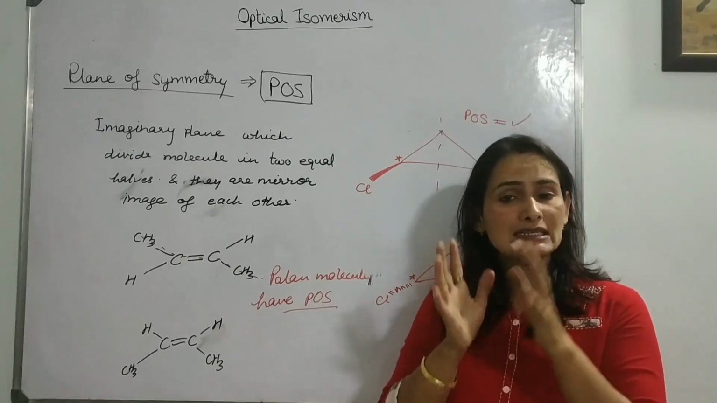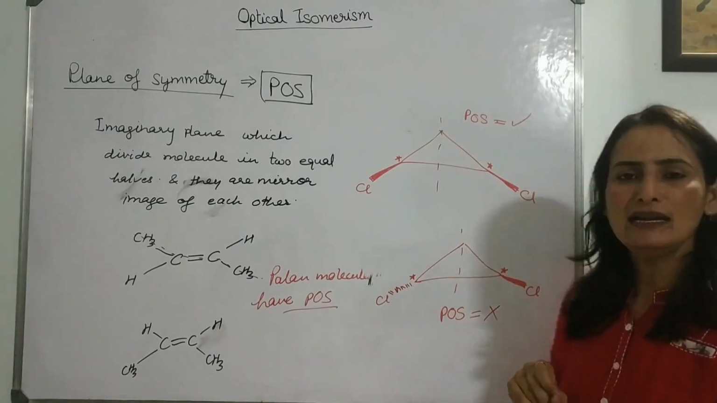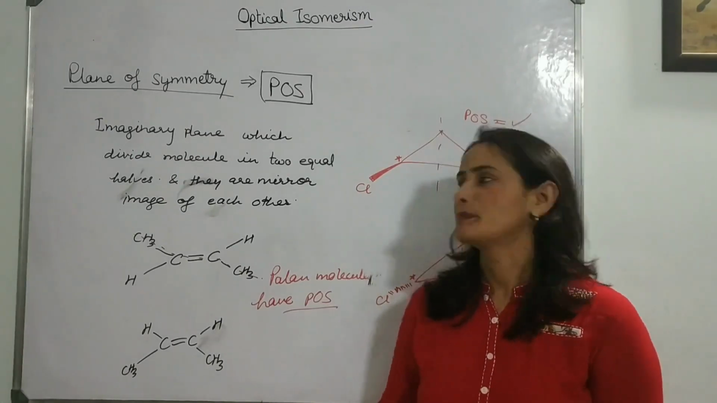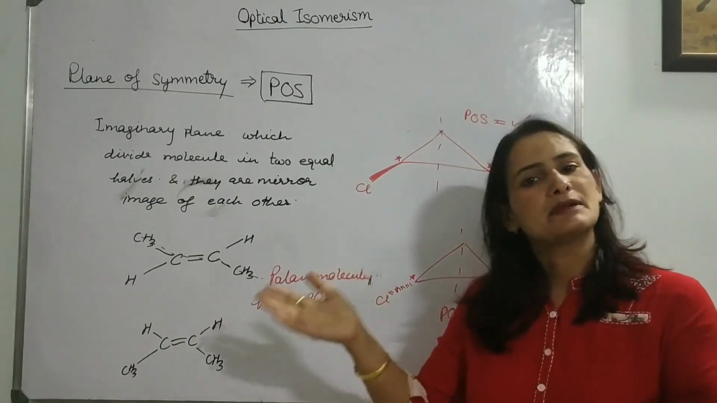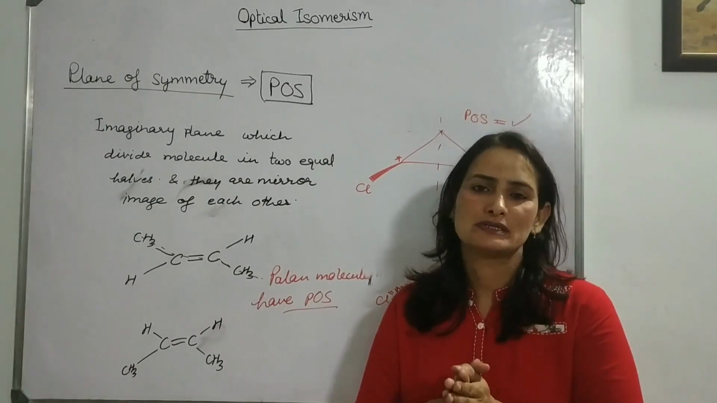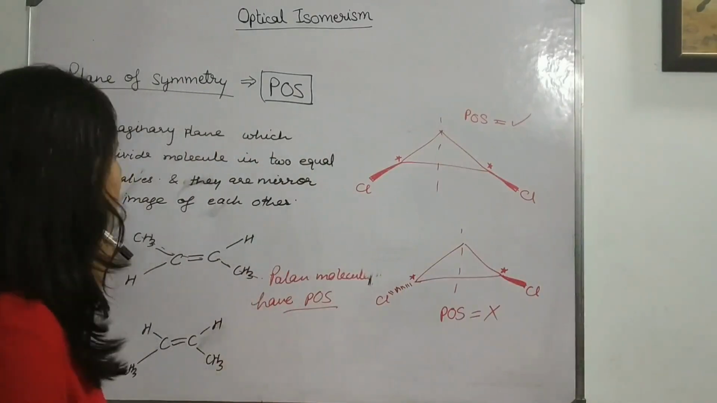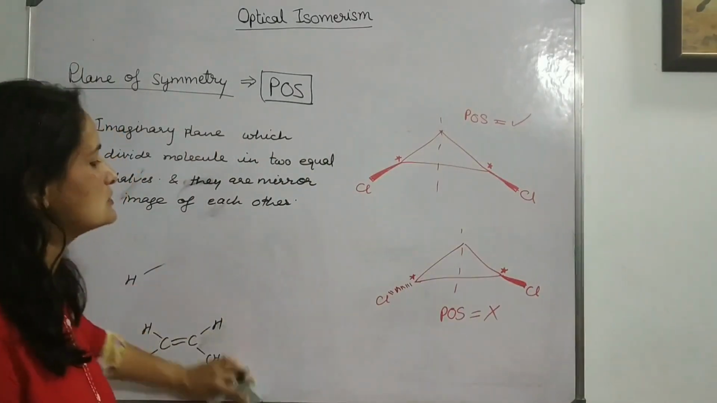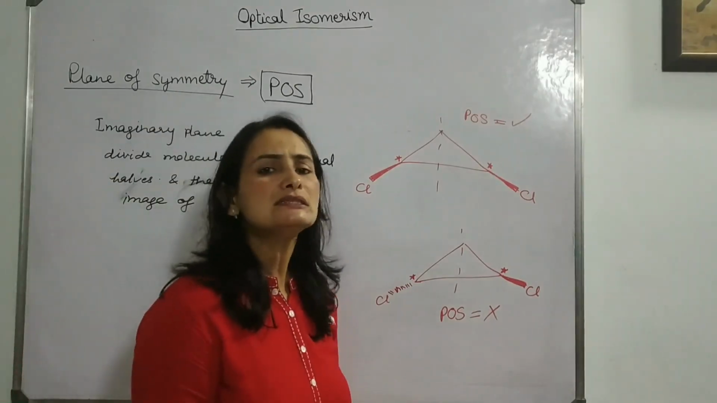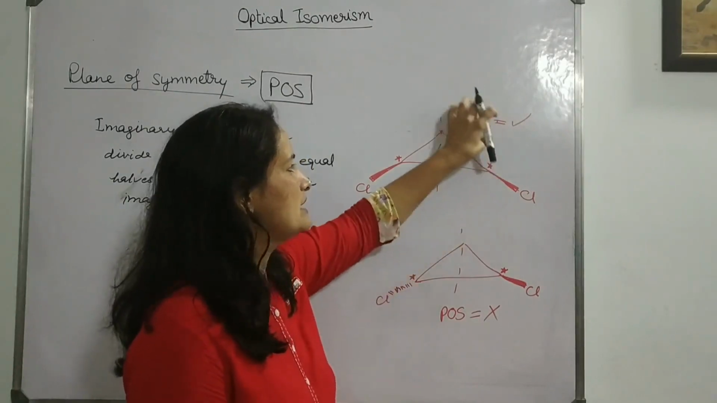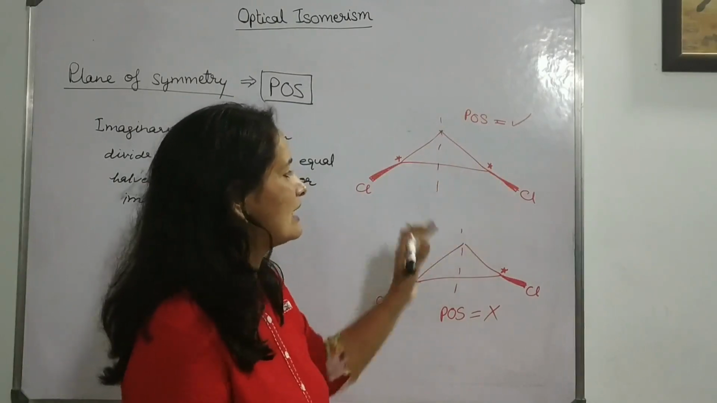If they are exactly the same mirror image of each other like this, then the two halves, if the groups are going to be superimposable, then it must not be showing the POS. Okay, so I hope it is clear to you. Mirror image means the group should be non-superimposable. If you have the group superimposable, that means your two halves are not following the criteria of not having POS. Here the two halves have the same group.